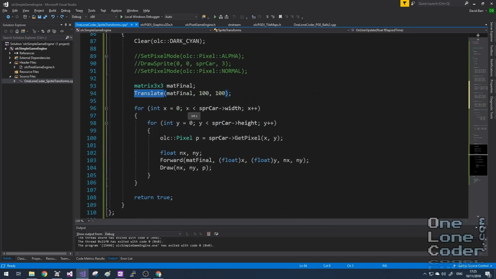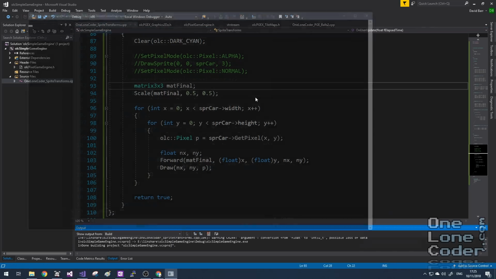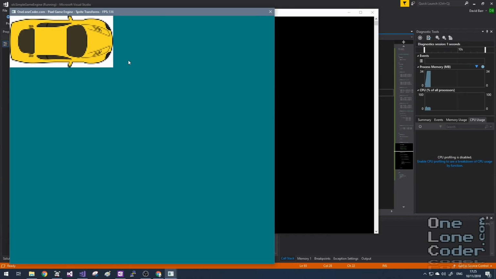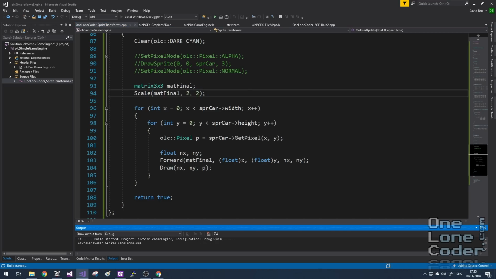Let's try them out. So let's say I wanted to draw the sprite half the size it should be. Well, I'll apply scaling factors of 0.5 to both axes. Let's take a look at that. Well, the car seems smaller, and quite nicely, it's not got any awkward artifacts there to complain about. Good. Let's make it larger. We'll make it twice as large, so we'll have a scaling factor of 2 in both axes. Let's take a look now.